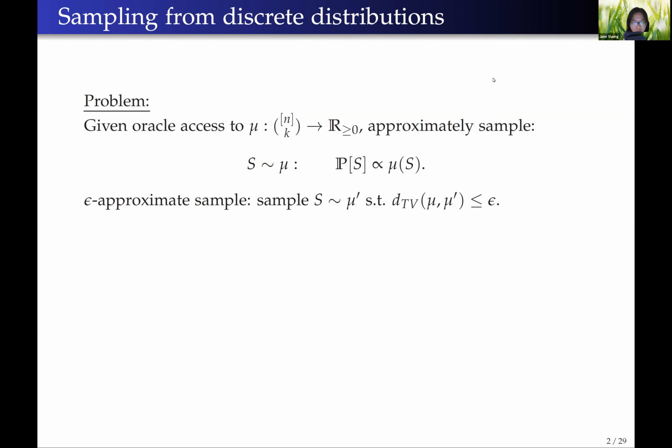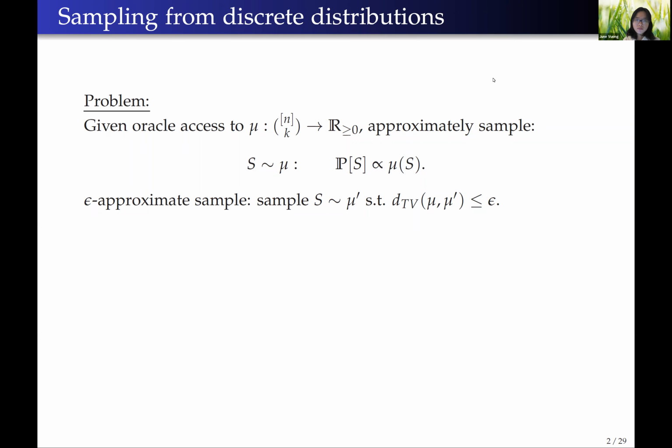For trivial mu, we shouldn't expect to get faster than n to the k time. Say if your mu support is just one element, then it takes about n to the k time to find this single element in the support. Also, we want to approximately sample from mu, I mean to sample from a distribution mu prime that is close to mu in TV distance.